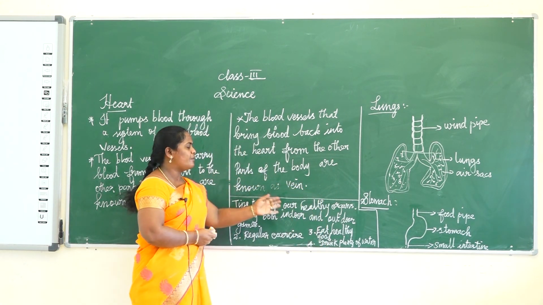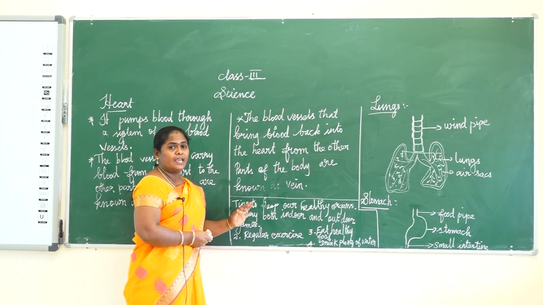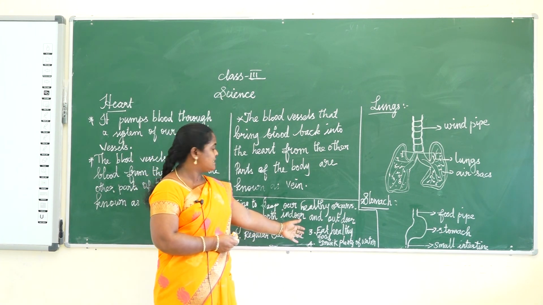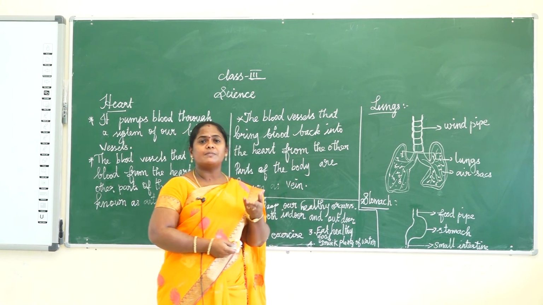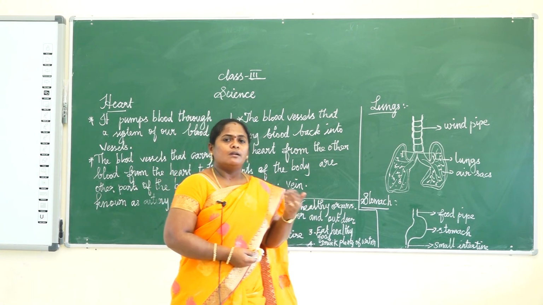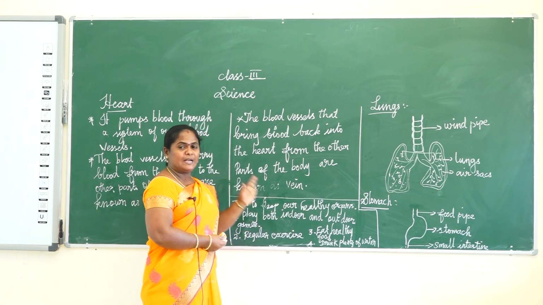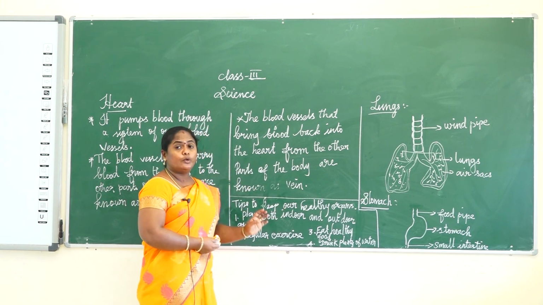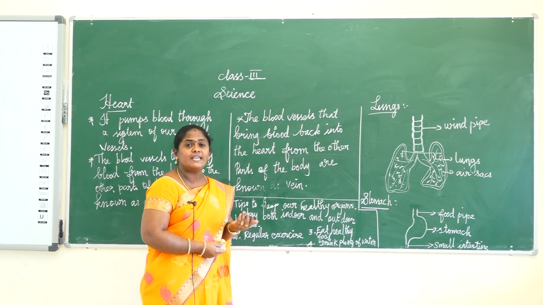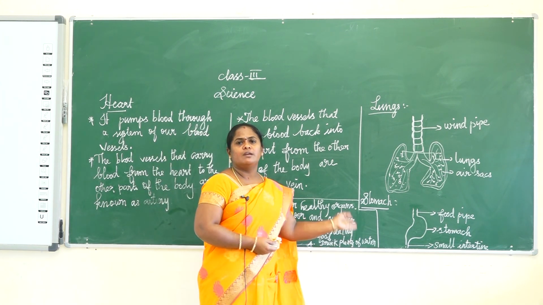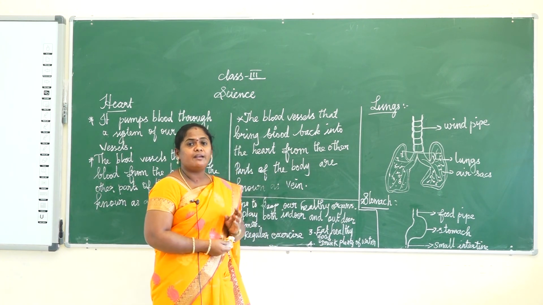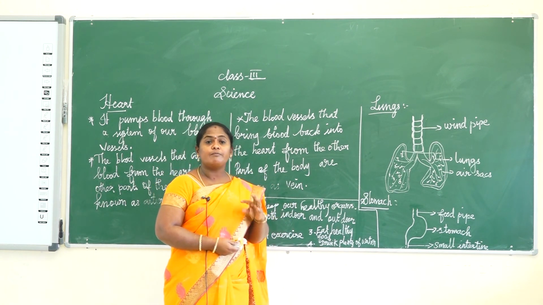Okay, tips to keep our organs healthy. What are the tips? Play both indoor and outdoor games like cricket, football, carom, riddles, crossword. Do regular exercise when we get fresh air. Eat healthy food, fresh fruits, vegetables and dairy products, and fiber-rich food also.